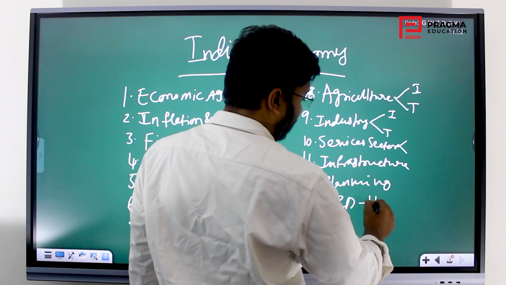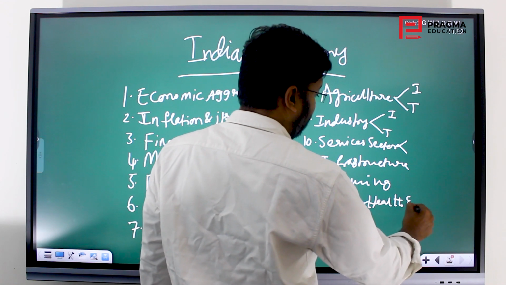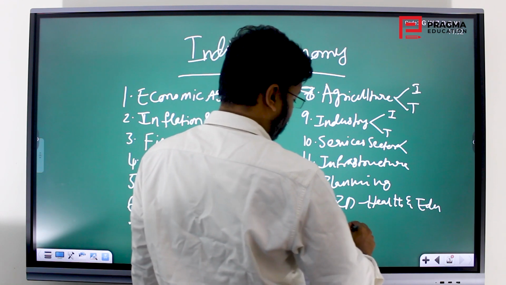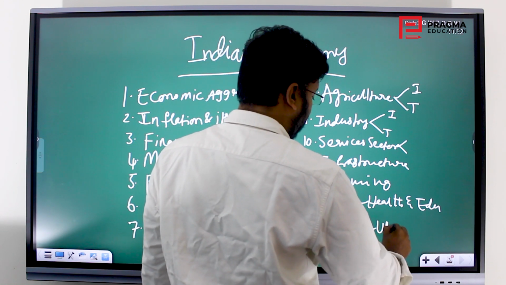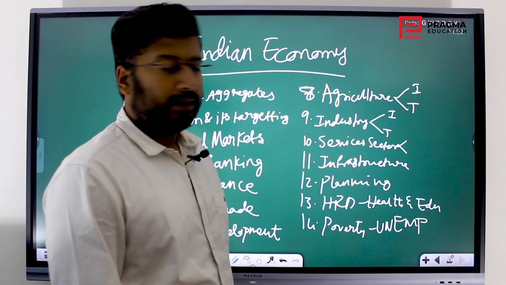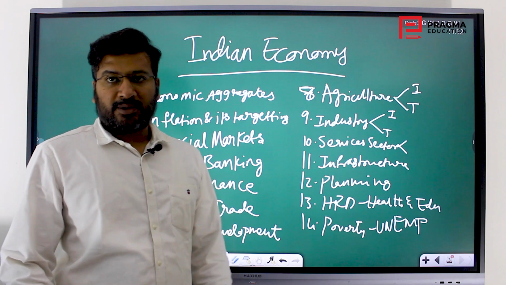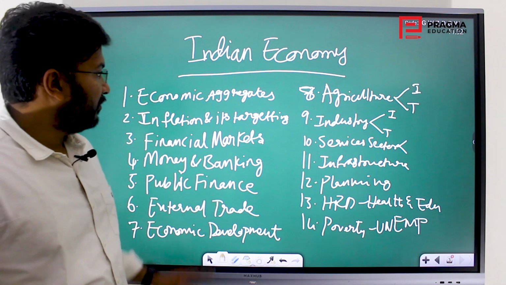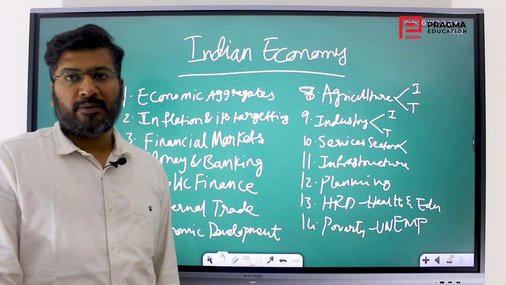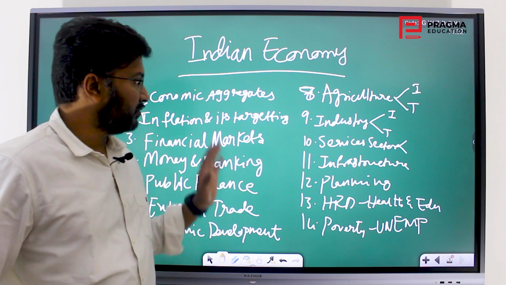Human resource development, that is health and education, and poverty, unemployment. So this will be the total syllabus that we will be covering in Indian economy. So we will be starting with the conceptual part, that is economic aggregates, that is nothing but national income calculation, GDP, GNP and all those things.